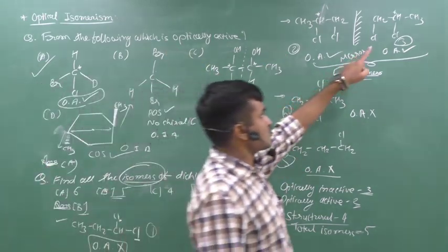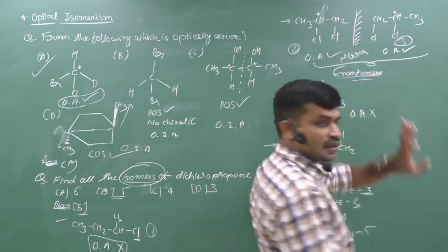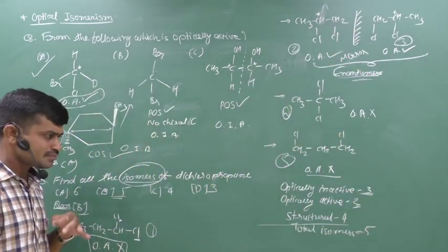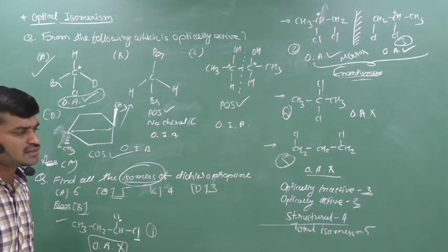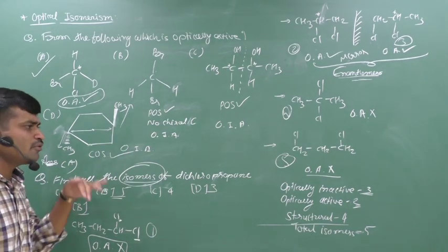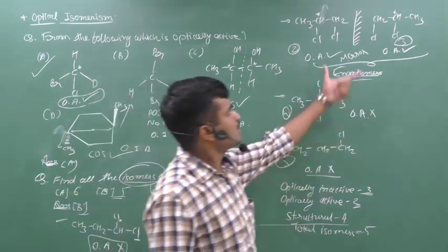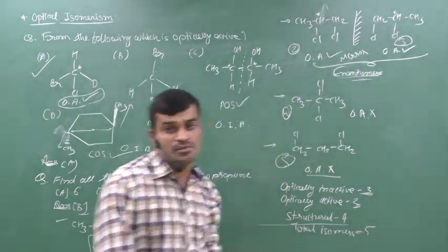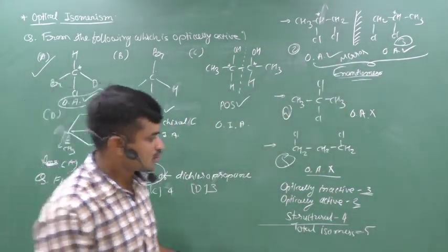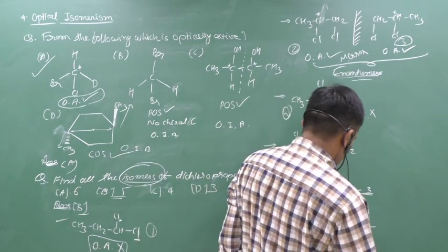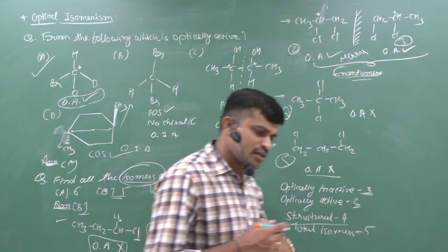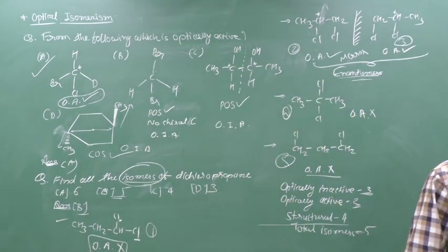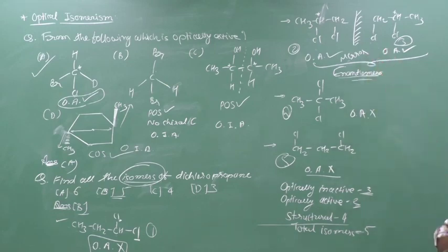This pair is not structural isomers because the structures are the same. If the structures are different, you can say the connectivity is different, therefore they are structural isomers. From 5, 4 are structural isomers and these 2 are the optical isomers, enantiomers. Clear? And the total number of isomers you get here is 5. Any doubt? Now we can think about the next examples. Here 4 are structural and 2 are optical.